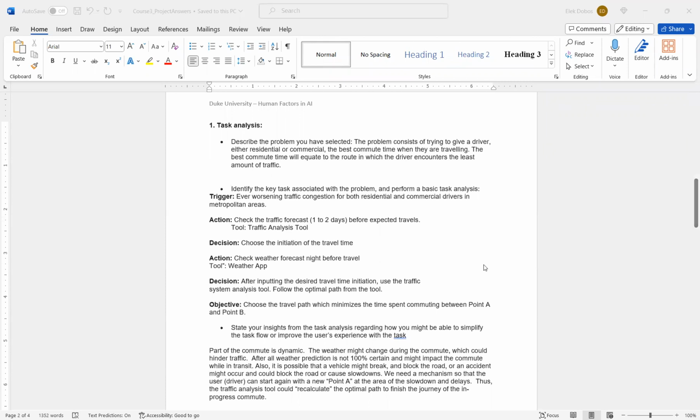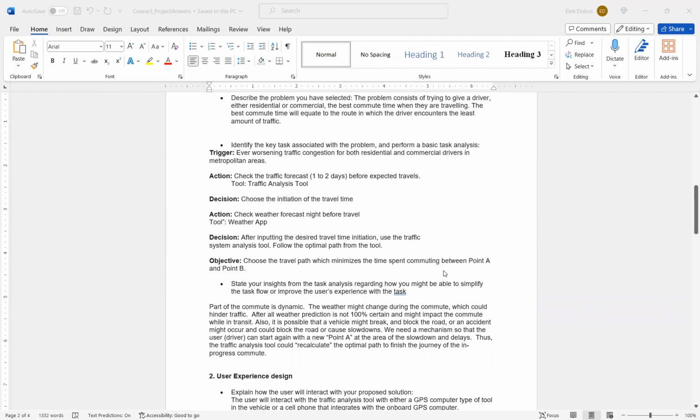I'm going to discuss our project for human factors and artificial intelligence. So the first step is the analysis of the task. The problem that I have selected consists of trying to give a driver, either a residential driver or a commercial driver, the best commute time when they are traveling. The best commute time will equate to the route in which the driver encounters the least amount of traffic, generally.